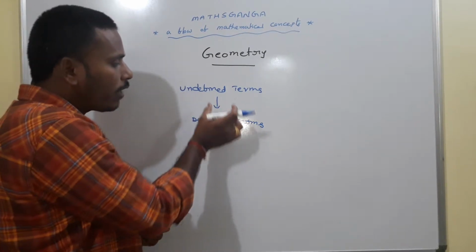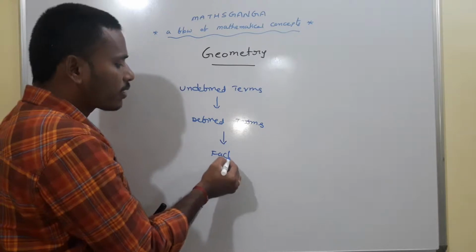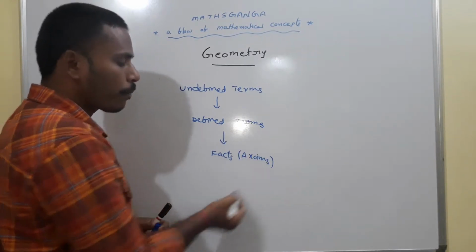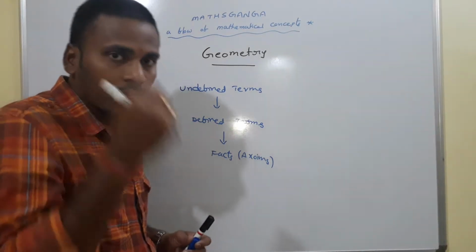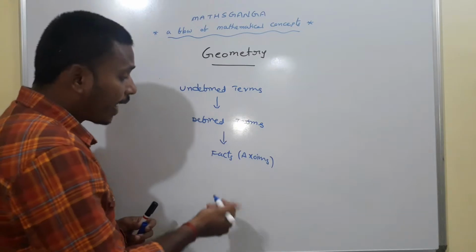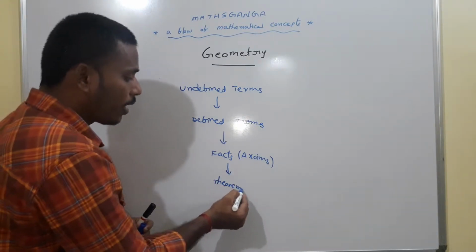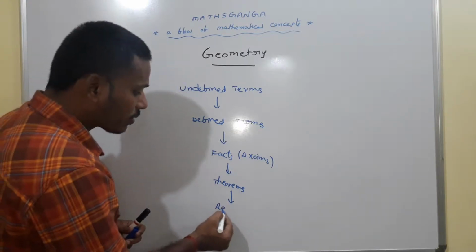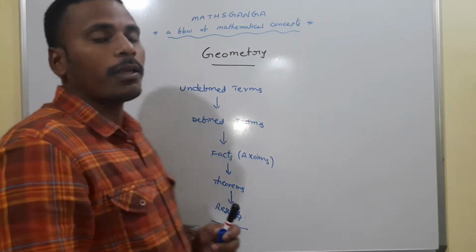And with the help of undefined and defined terms, we generate certain facts. Mathematically, we call these facts axioms. With the help of facts, along with our human logic, facts are organized as theorems. And with the help of theorems, we generate different results as applications. And these results are helpful for mankind.